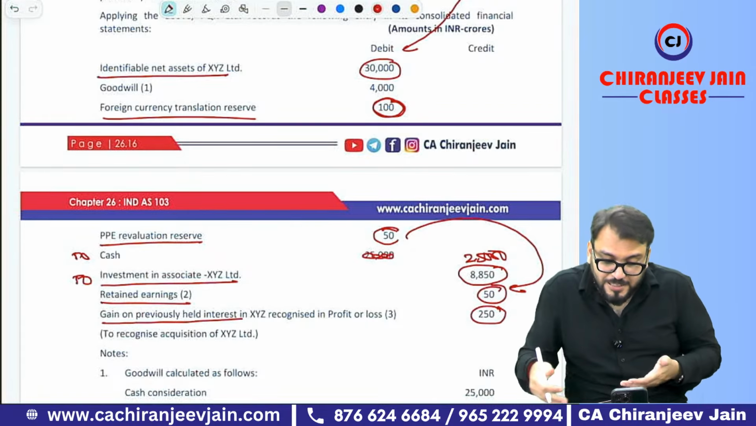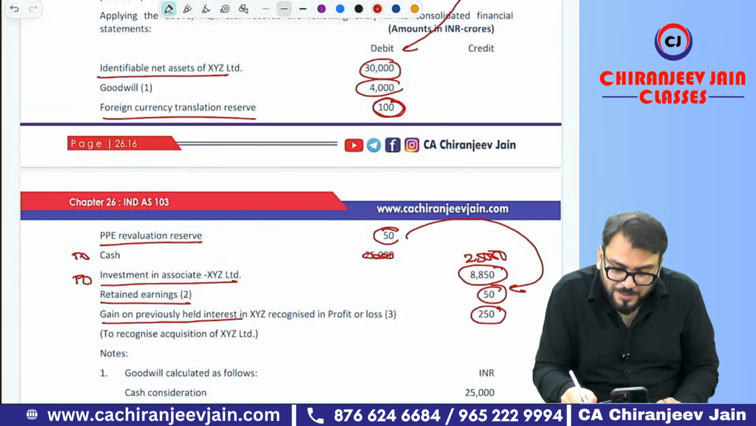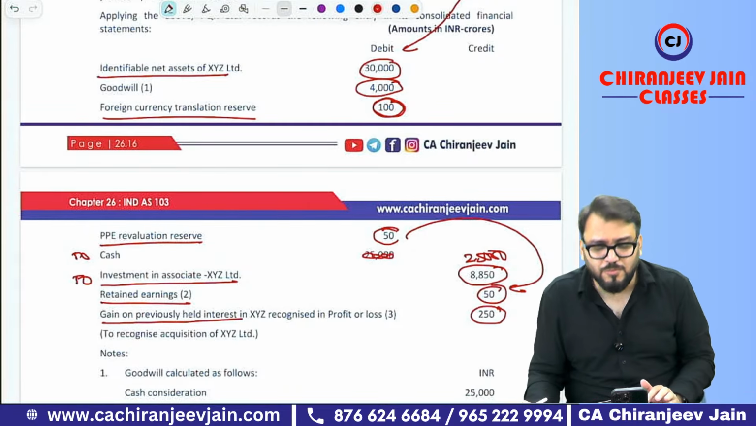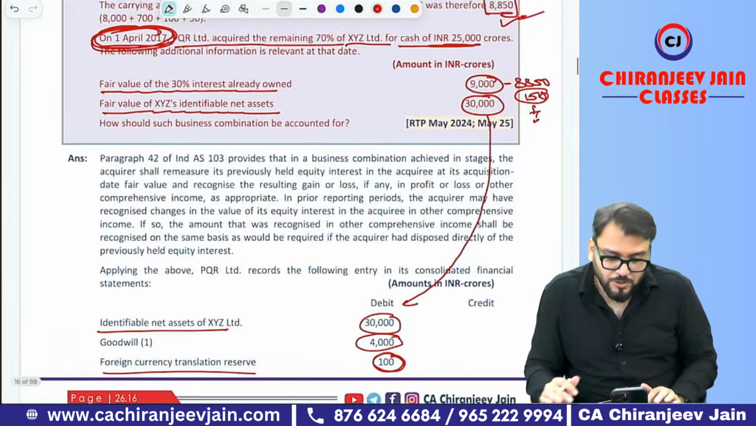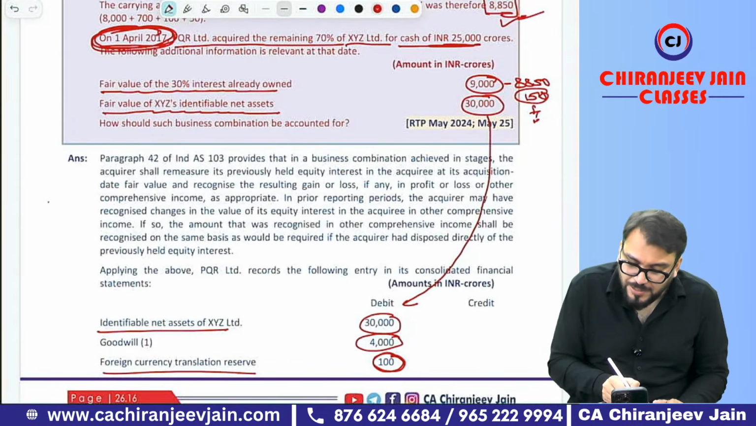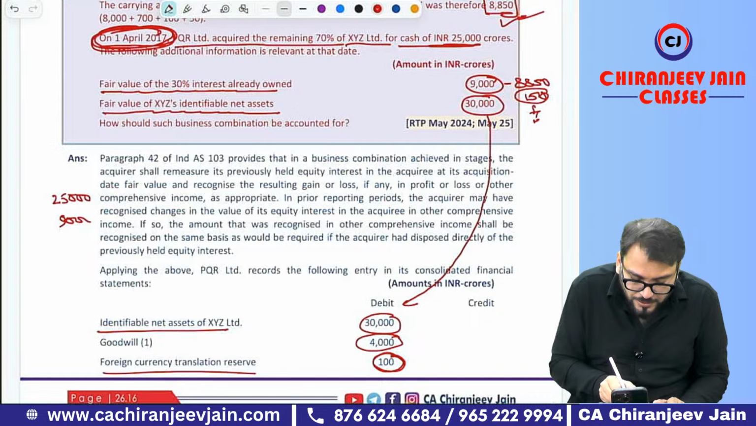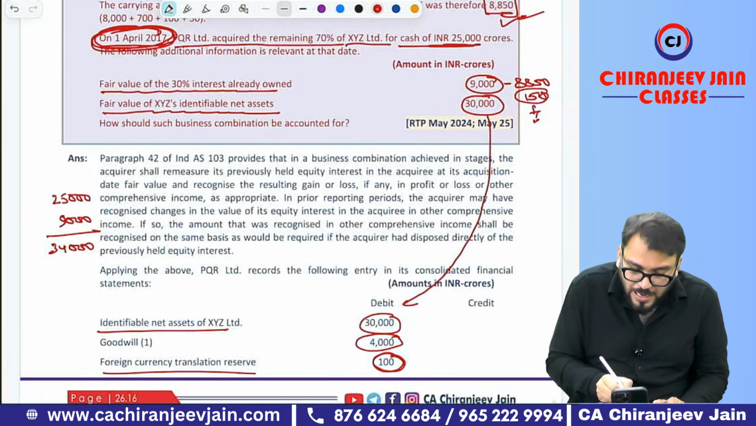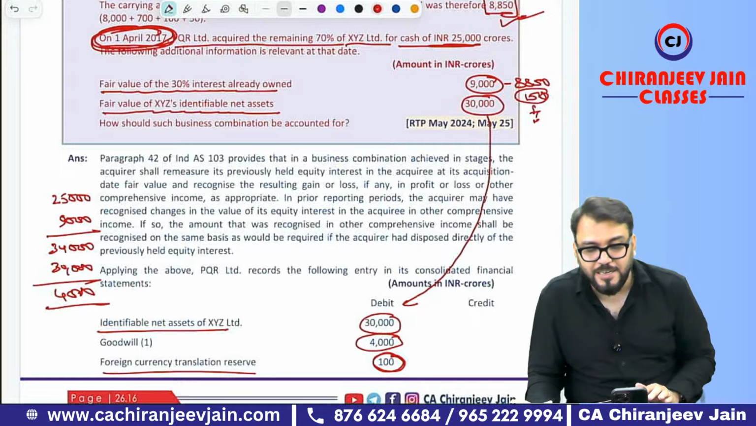Super easy. And the difference in this journal entry will be what? Goodwill. However, goodwill can be calculated as a working note. What is the working note? Tell me, what is the purchase consideration? 25,000. What is the fair value of previously held equity interest? 9,000. The total becomes 34,000. And what is the fair value of INA? 30,000. So automatically 4,000 is goodwill.